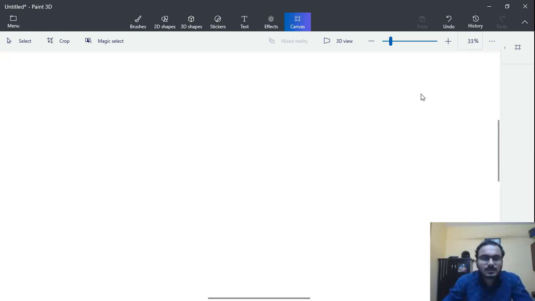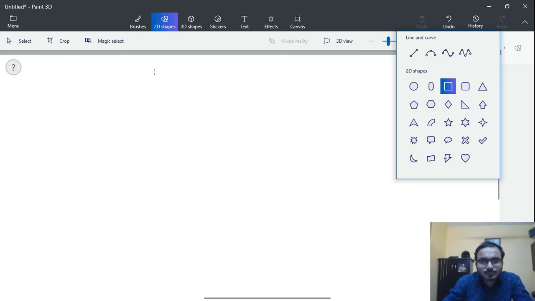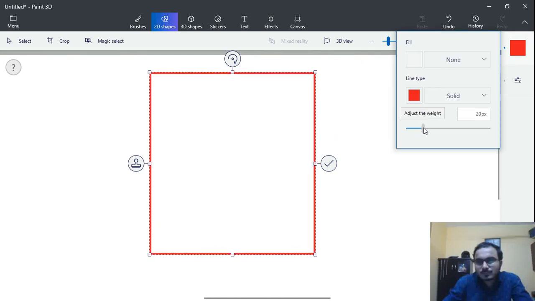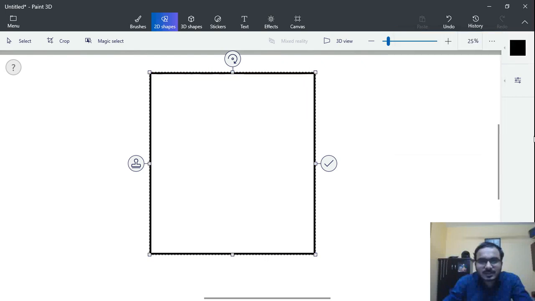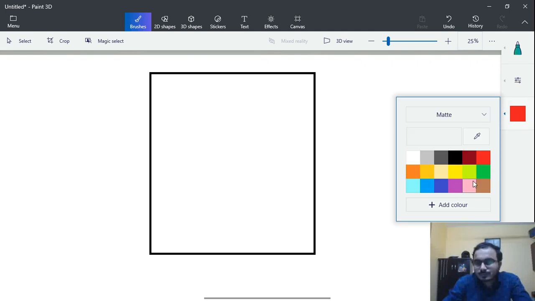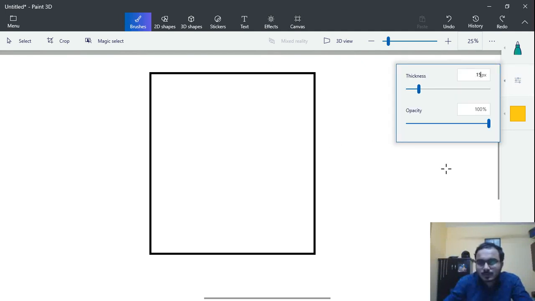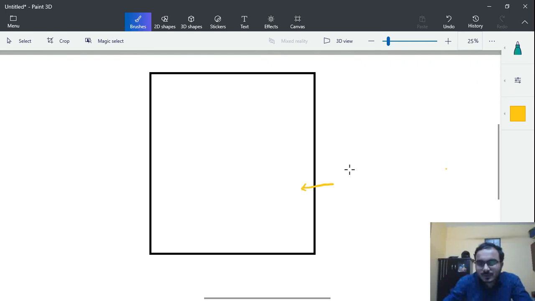Now we will consider a simple example for this. Let us say that we have a container, and inside this container we will have air.